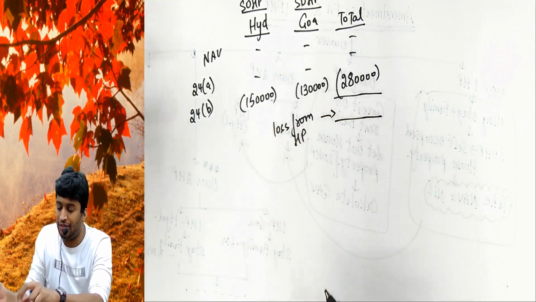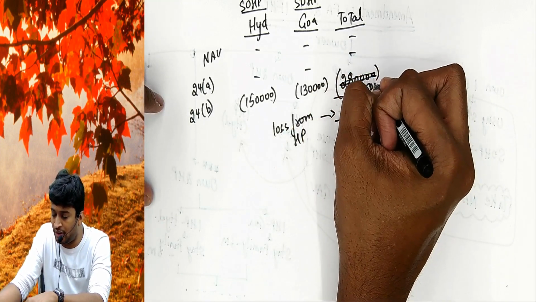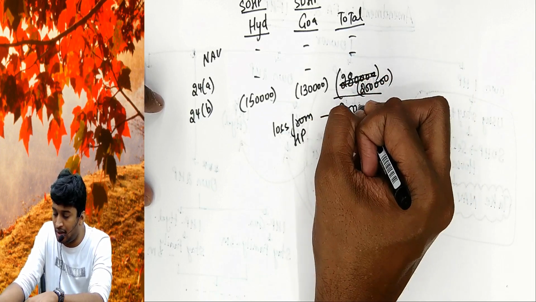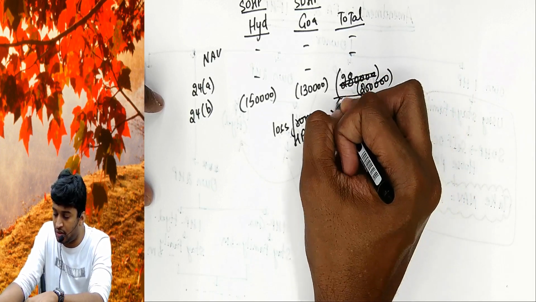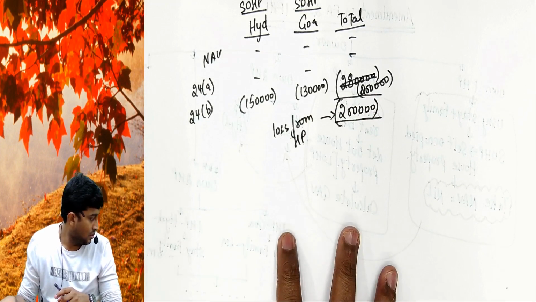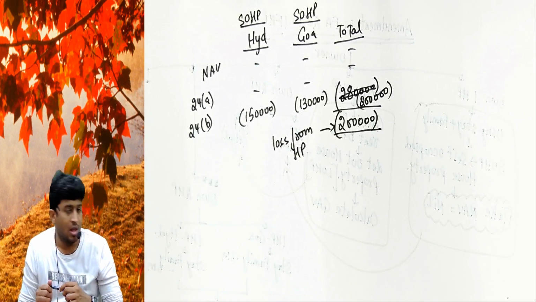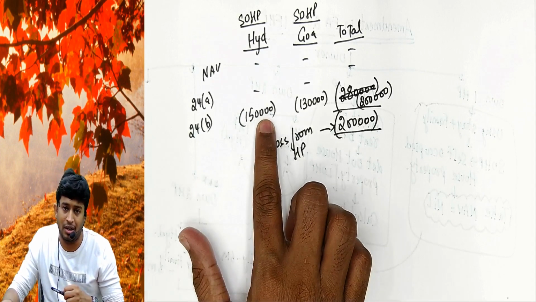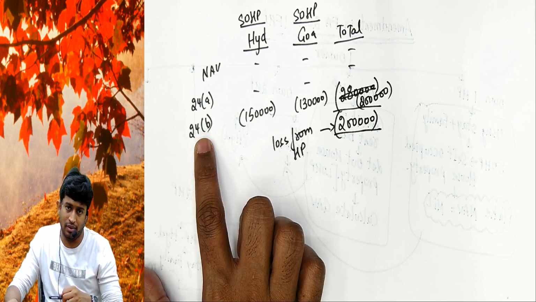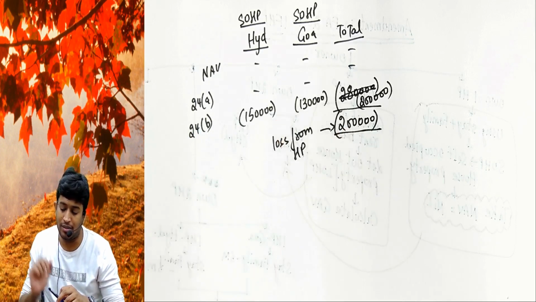But the government clarified the total cannot exceed 2 lakhs. So even though the total is 2.8, I will take 2 lakhs only, and the loss will also be restricted to 2 lakhs. How to calculate interest on borrowed capital will be covered in 24B of the Income Tax Act, which we will do. Copy the example.